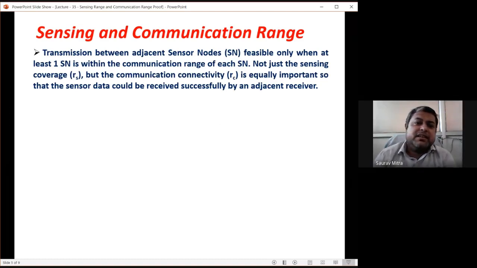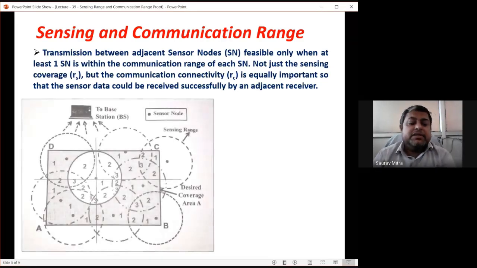So not just the sensing coverage, but the communication connectivity is equally important, so that the sensor data could be received successfully by an adjacent receiver. So it is not only about RS, it is not only about sensing. After sensing, the sensor node cannot accumulate the data. It has to propagate the data, and to propagate the data, it has to have a communication range RC, and generally we keep RC equal to or at least 2 RS, or RC can be greater than 2 RS. So this is a scenario.